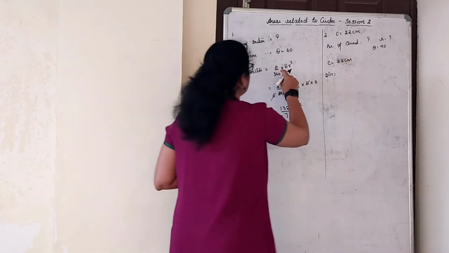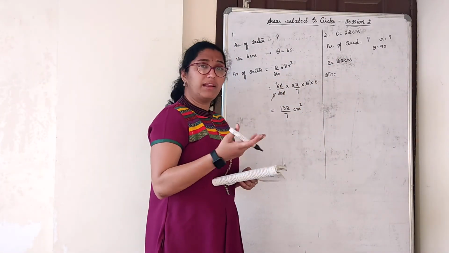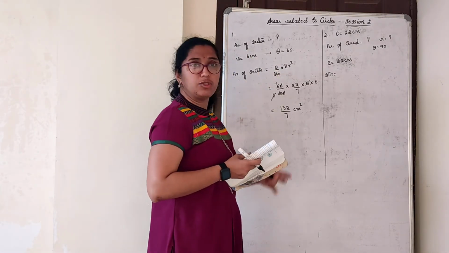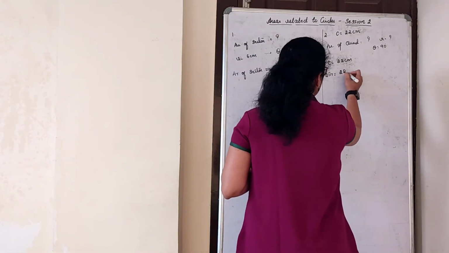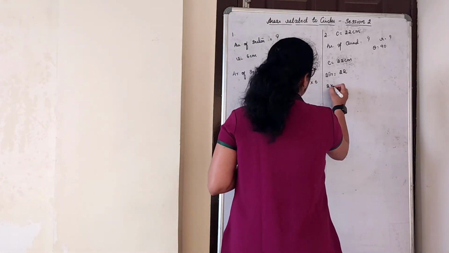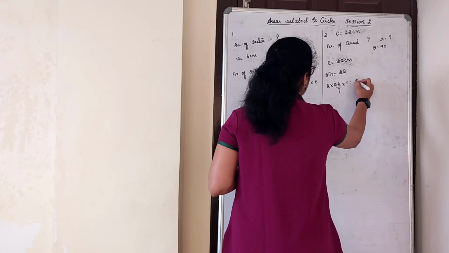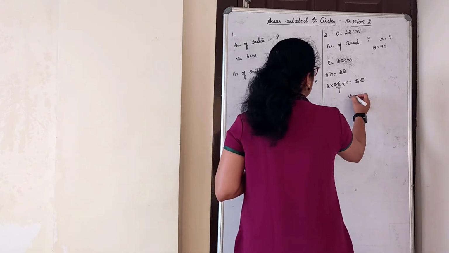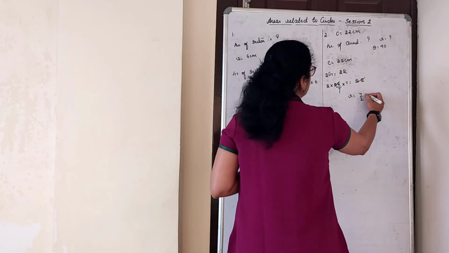In case you want to use this formula, I will use 1 by 4 pi r square because quadrant formula I will apply directly. Or theta by 360, 90 by 360 into pi r square. Both are equally correct. But first find the radius. So 2 into 22 by 7 into r is equal to 22. 22 and 22 will get cancelled. r is equal to 7 by 2. You can keep this as it is, centimeter.